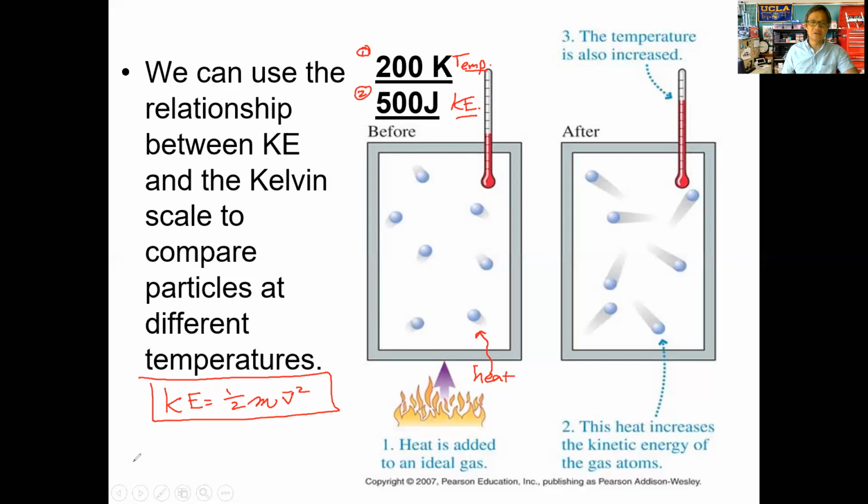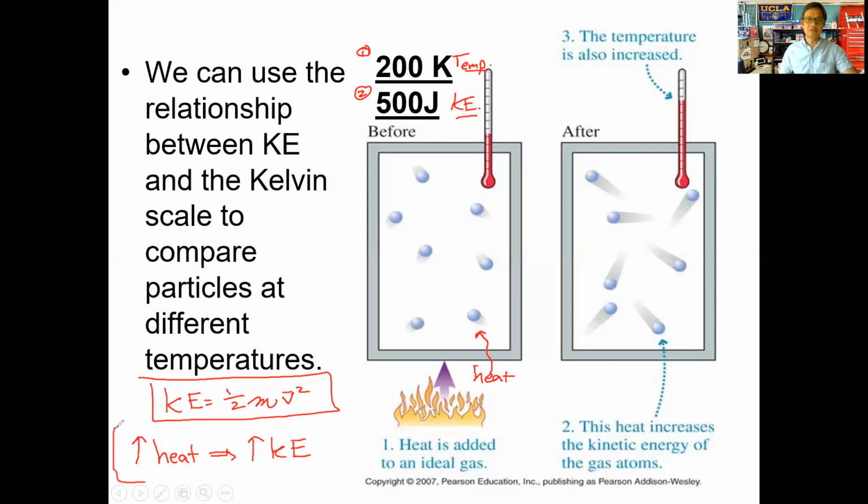As we increase heat, and we can measure that by increasing the temperature, that leads to an increase in the kinetic energy of these gas particles. And as we increase the kinetic energy, the speed of these gas particles will get faster as well.